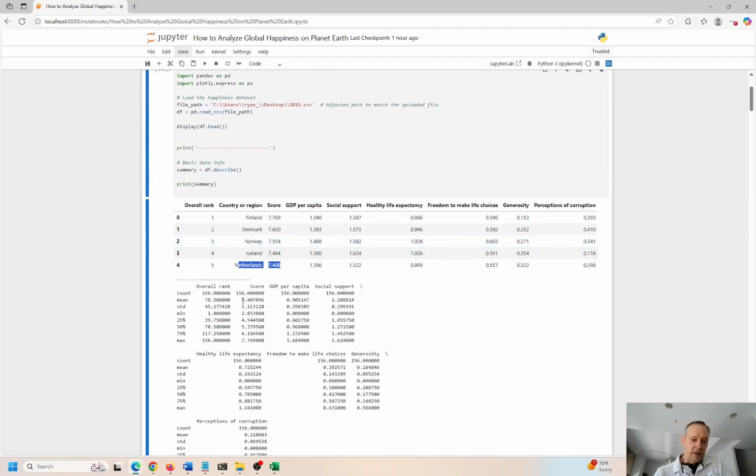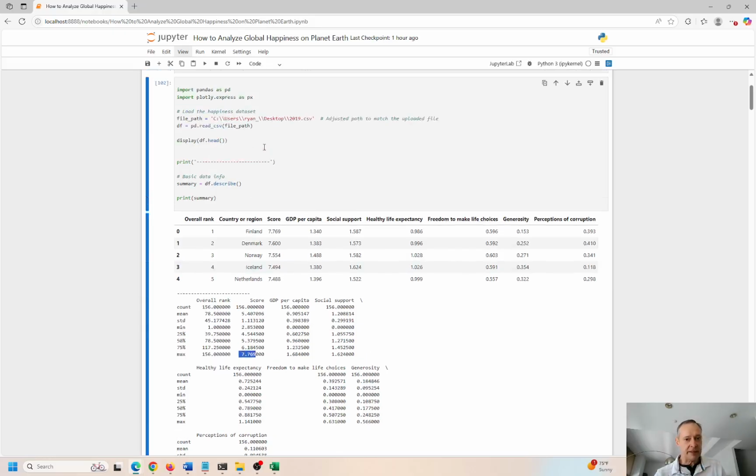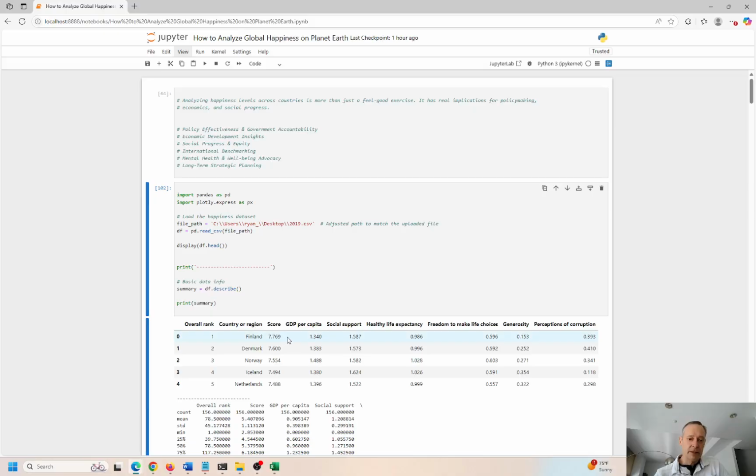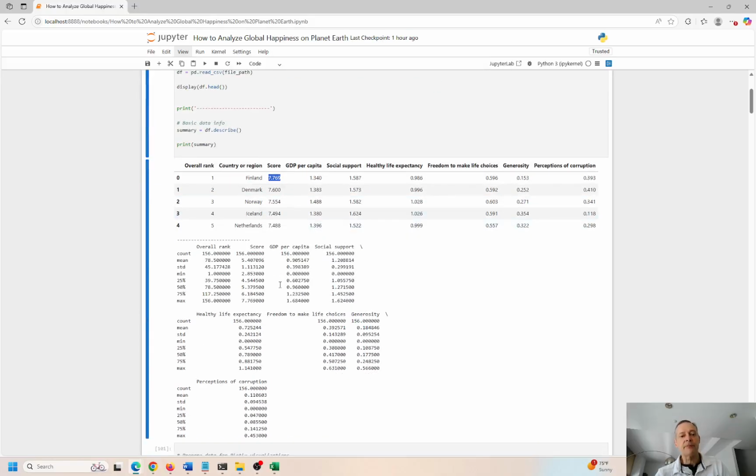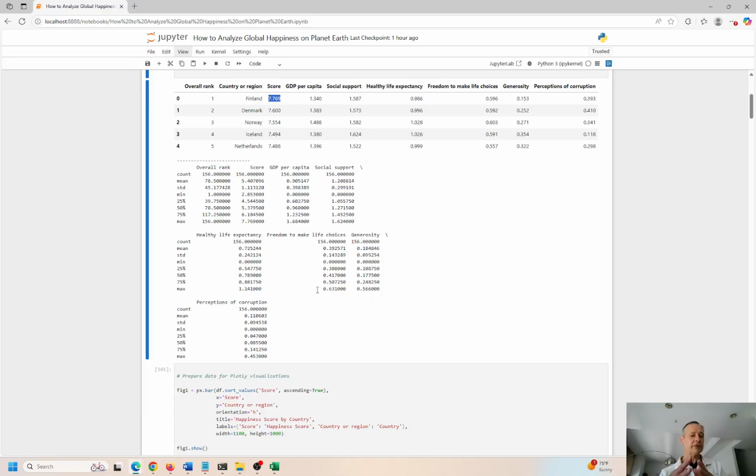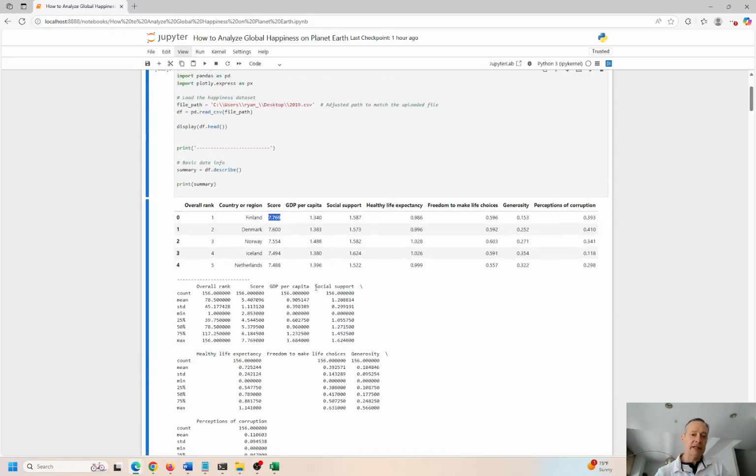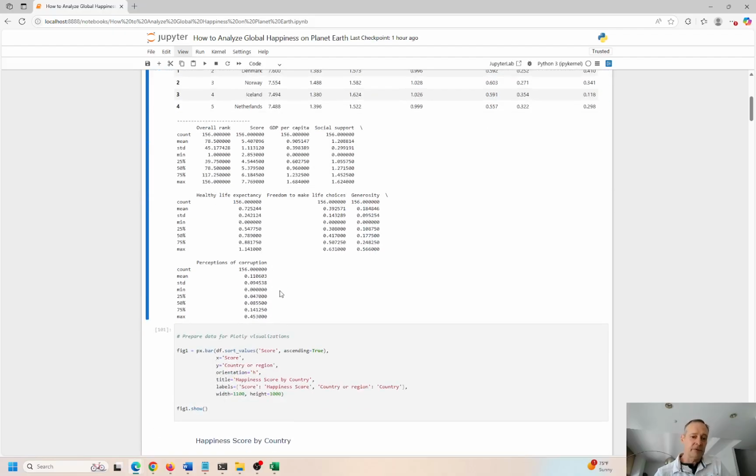We can look over here and get some basic statistics about the data in this data frame. The mean happiness score is 5.4. Standard deviation is 1.1. Minimum is 2.8. Maximum is 7.769. So that's what we see over here for Finland. Okay, so here's the data frame, and here's the description of the data frame. We're using dataframe.describe. Okay, that's how we get this view down here.